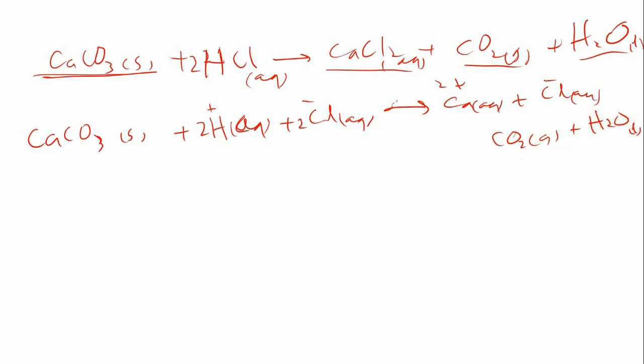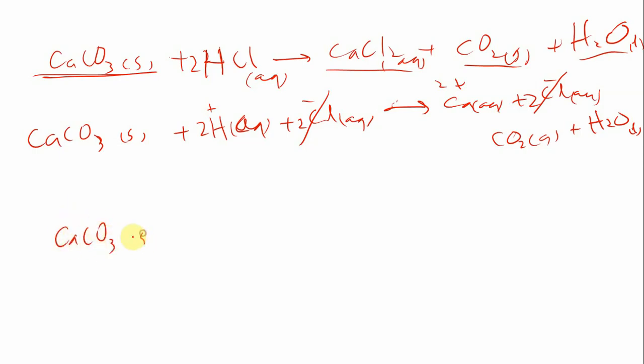Now we have to cancel out the spectator ions which are same on both sides. Only one spectator ion is here, that is the chloride. This will be spectator ion. You will cancel it, and then now you have to write the equation without spectator ion. That will be ionic equation like